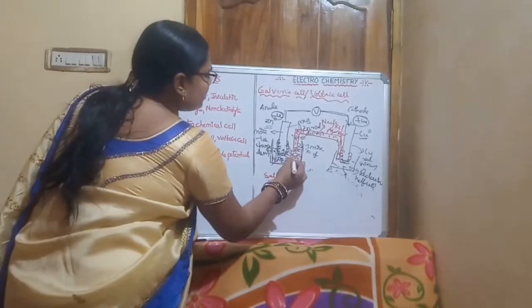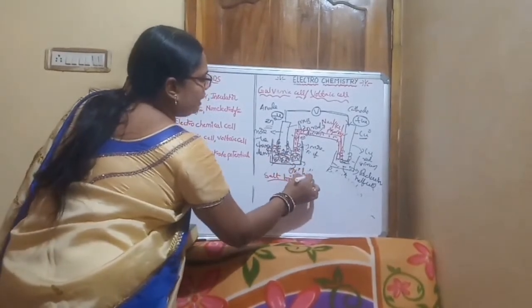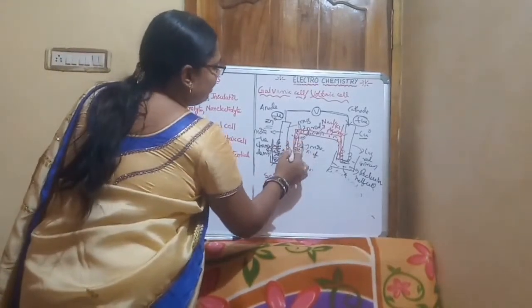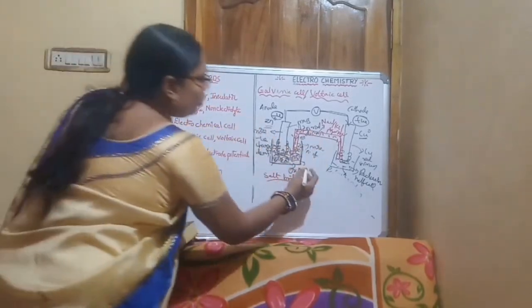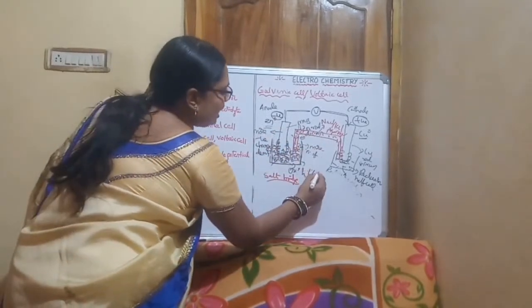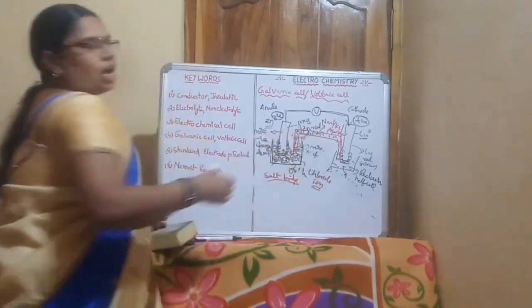The extra Zn+2 present in the oxidation half cell is nullified by the chloride ions coming from the salt bridge.